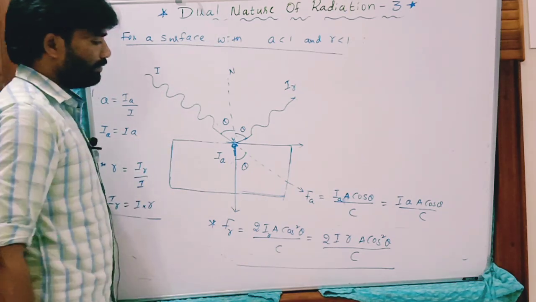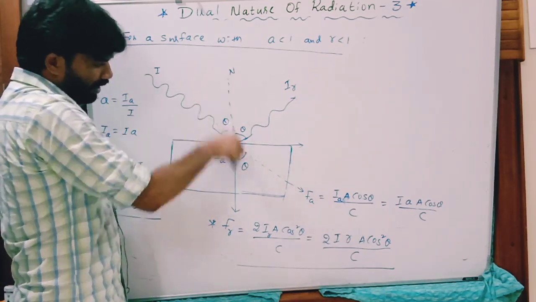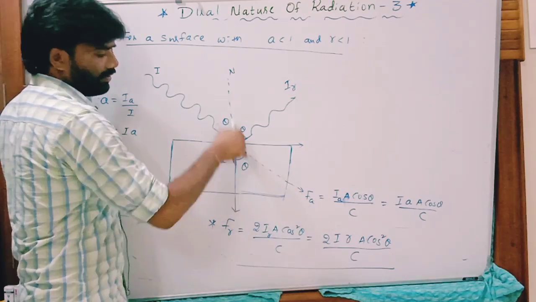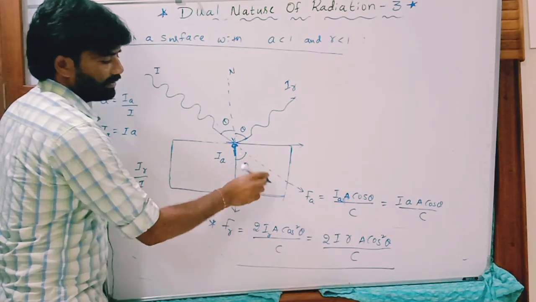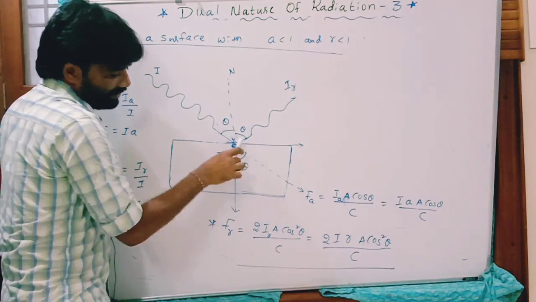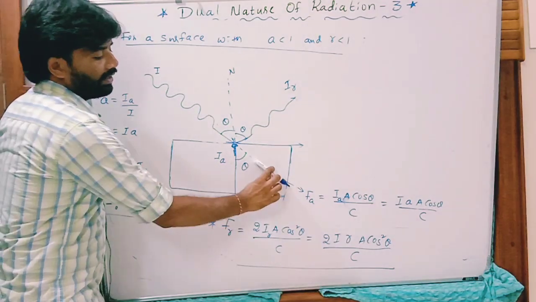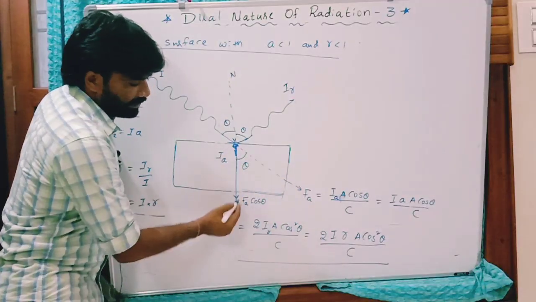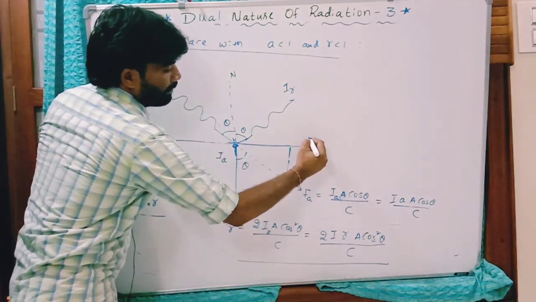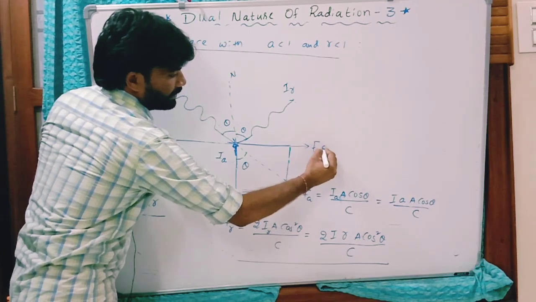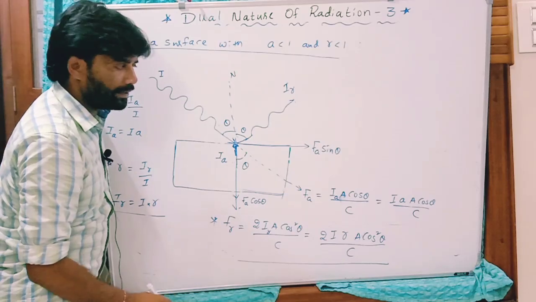Pressure means what? Normal force. So here this is acting along the direction of the normal only, but this is not acting along the direction of the normal. So that is why let us resolve this FA into components. So this is acting slantly. This is acting exactly along the normal. No need to resolve this FR. But resolve this FA. Component of this force in this direction is FA cos theta. In this direction is this component FA sin theta. These are the components of this force due to absorption.